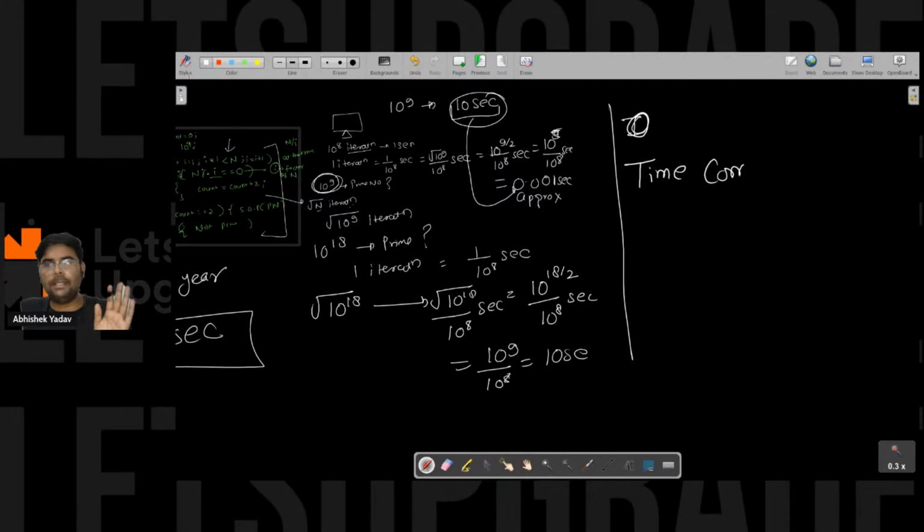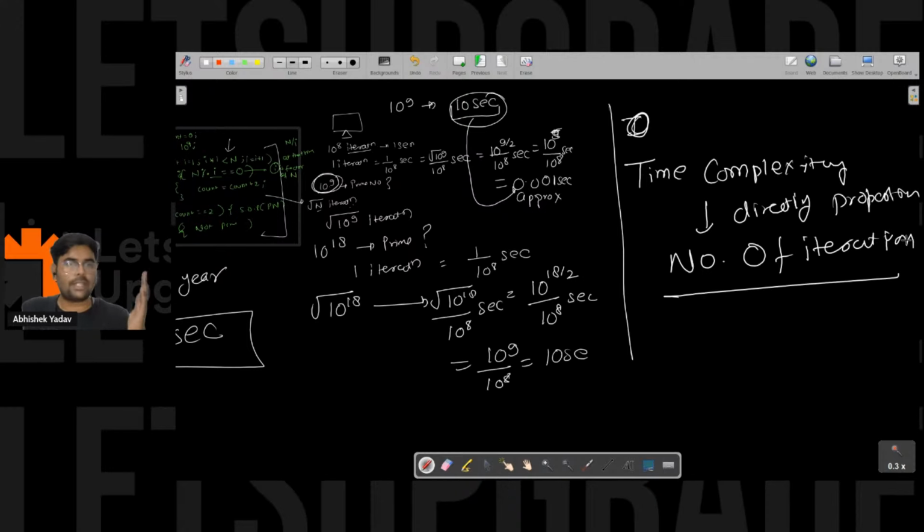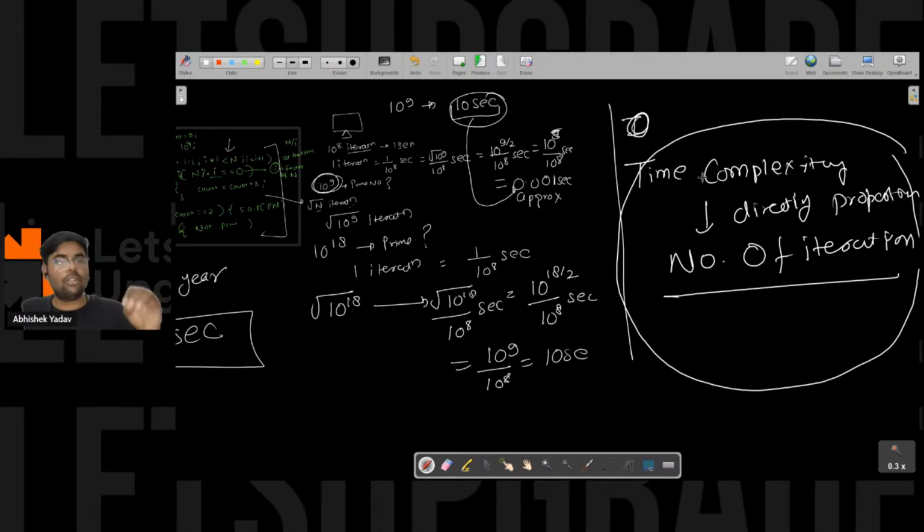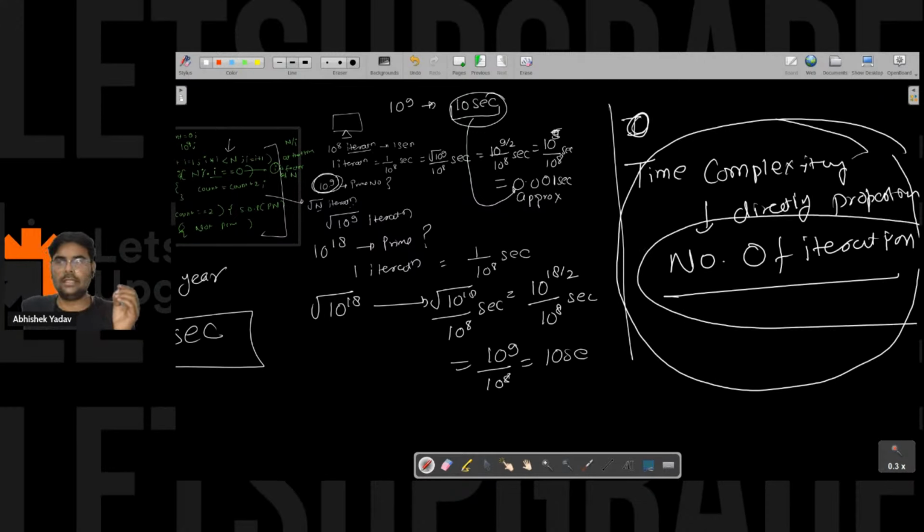And why it is directly proportional to the number of iterations, there are a lot of factors, I have to take a separate session for that. In future, if we are planning to take a session on time and space complexity, then I will tell you why time complexity is dependent on the number of iterations, because you have the stopwatch, the built-in timer on Google. Why are you not using that timer to check how much time it takes to execute the code? Why are you using the number of iterations to check the time complexity? There are a lot of things, so it is not possible for today, but you get the brief idea, right? So let me see the program.